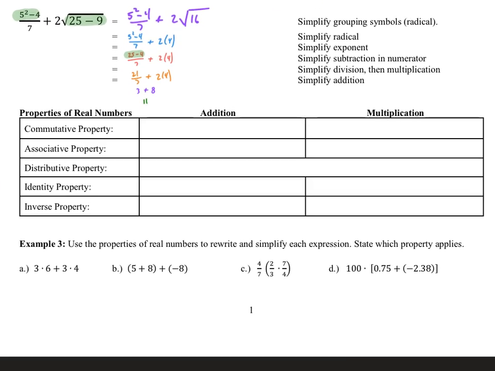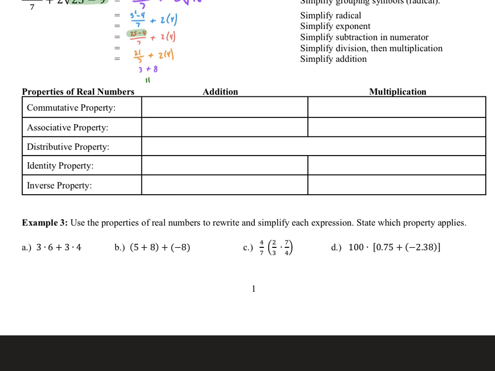Looking at the properties of numbers, the rules: the commutative property says that we can switch the order when we're talking about addition. So if I had something like 7 plus 40 plus 3, what that allows me to do is just move things around. I can add those in any order I want. Like, oh yeah, adding 7 and 3 is easy, so I should start there. The commutative property of multiplication says the same thing. If I had a half times 7 times 8, I'd rather take a half times 8 first, since that's easier to do. So we're allowed to move things around.